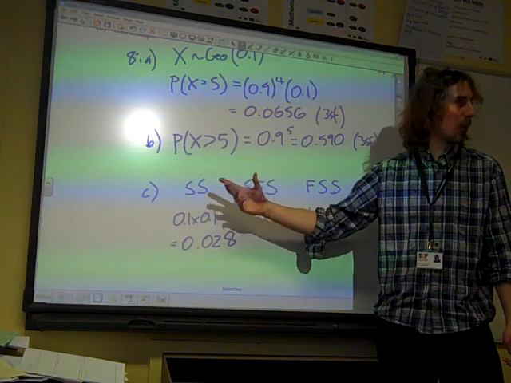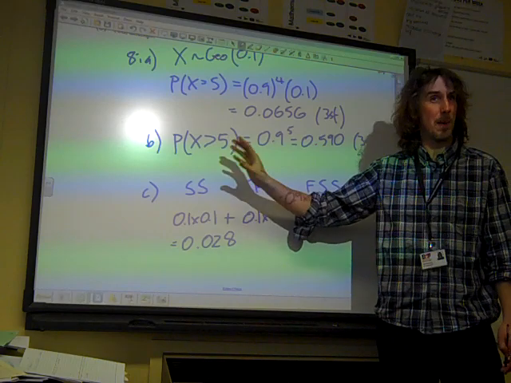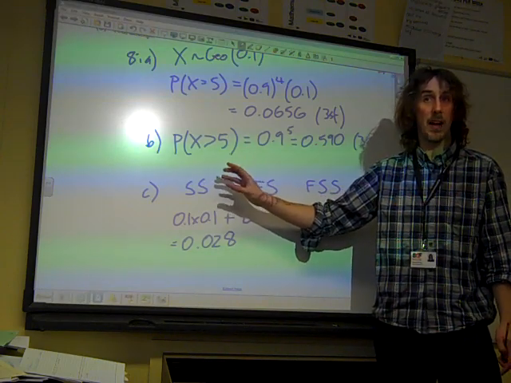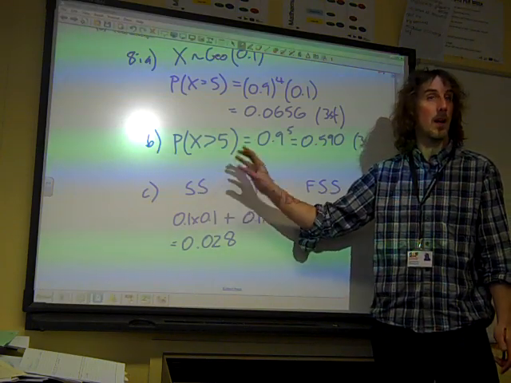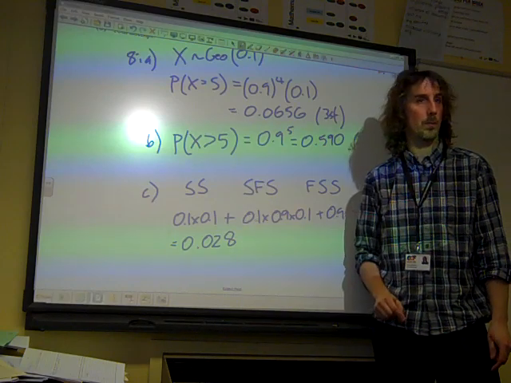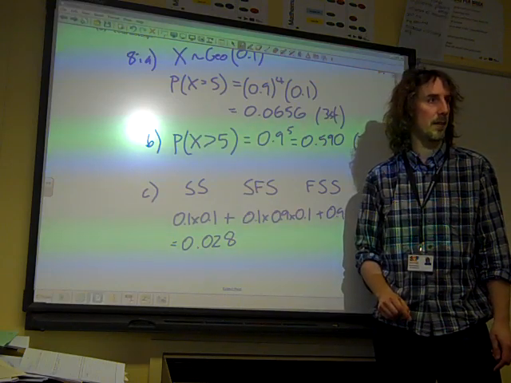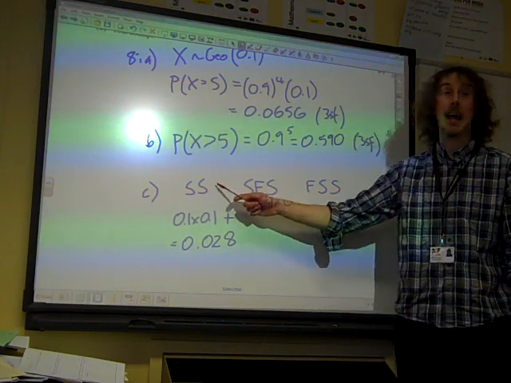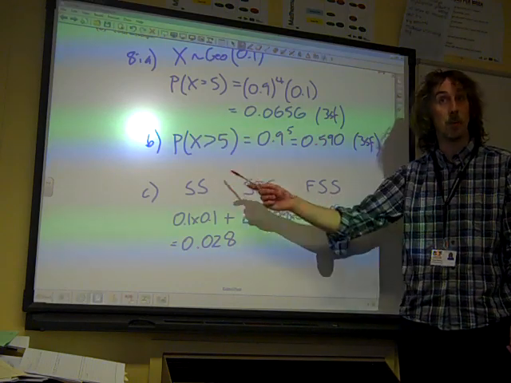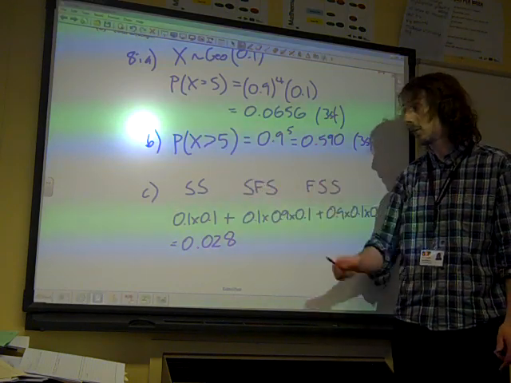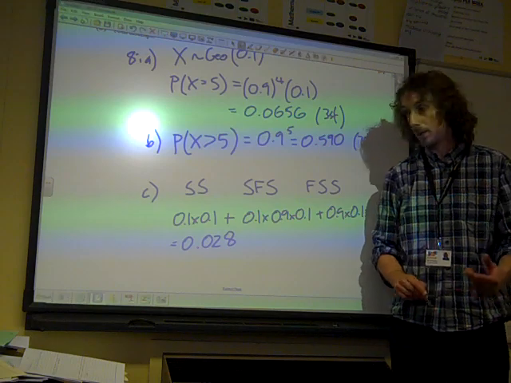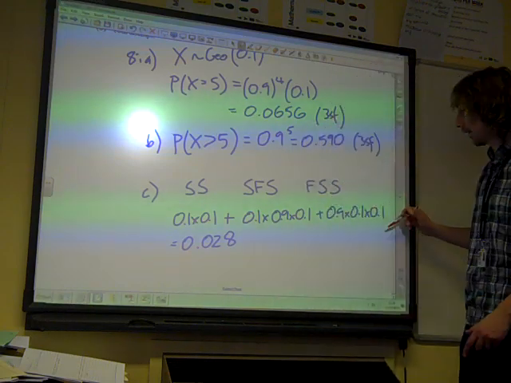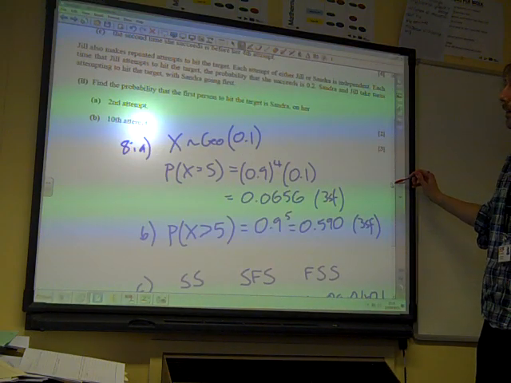But that's by no means part of what we're doing. It doesn't matter whether that was a failure or a success that came after that, and so that's why that probability wasn't quite right. Does that make sense? If we had F there, then that would be a simple binomial, wouldn't it? 3 trials and 2 of them being a success. But you need to know that it wasn't that. There's a slight difference.